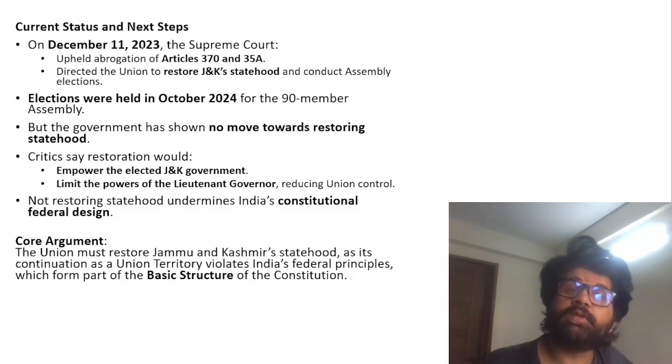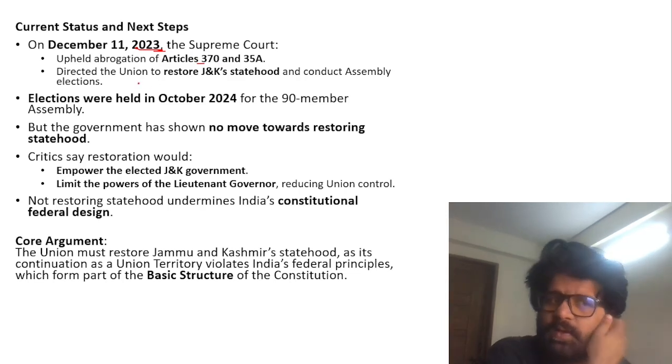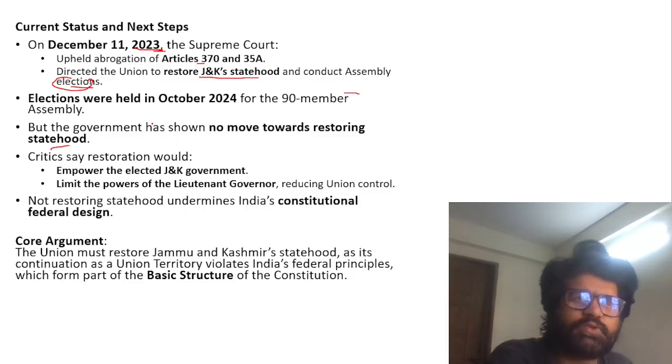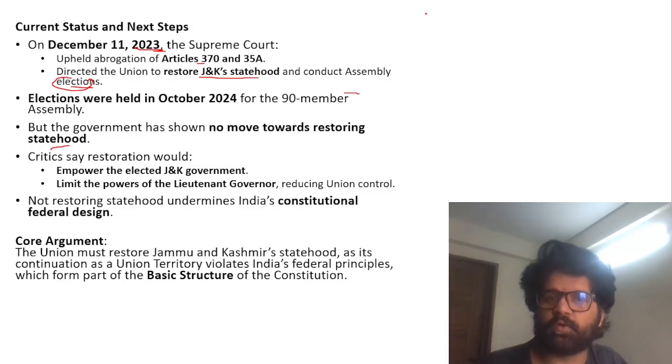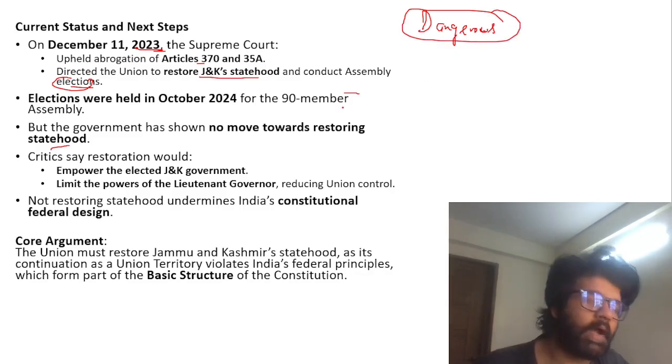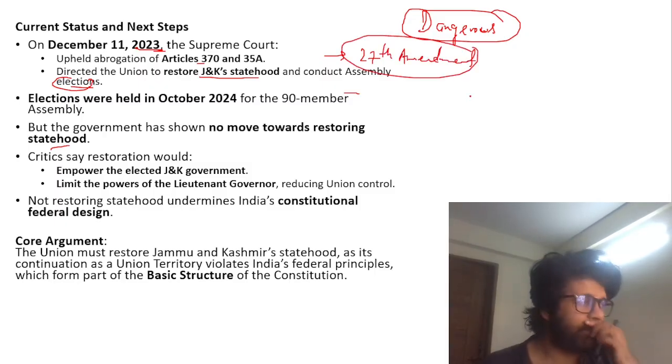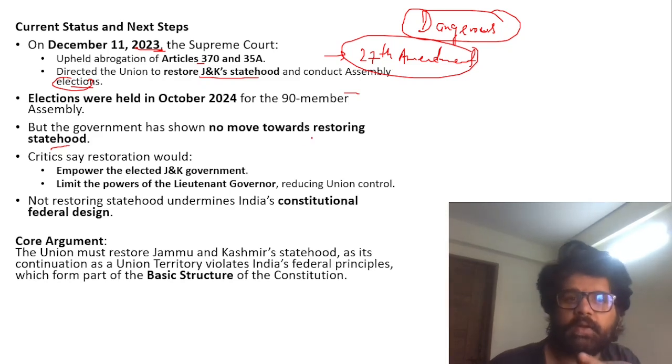In December 2023 the Supreme Court gave a judgment which was like, yes, you can abrogate Article 370, but you restore J&K statehood and conduct assembly elections. They did conduct elections, but they have not yet restored statehood. So in a way, even the government these days doesn't take the Supreme Court seriously, and that is a dangerous situation for our country, guys. If the executive starts undermining the judiciary, we were just talking about Pakistan, what is happening there, the 27th amendment and that, how their executive is undermining the judiciary. It is not good for our country if the judiciary is undermined. So we have to look into that.